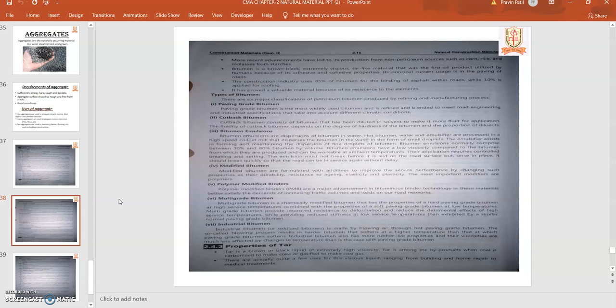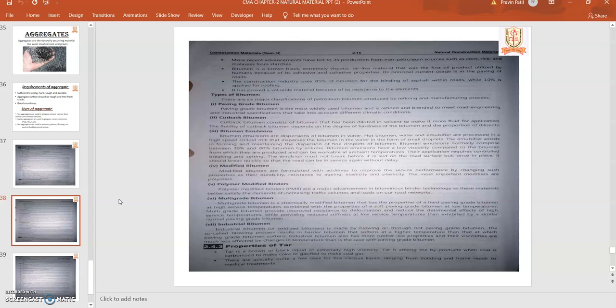As I said, it has good adhesive and cohesive properties, so it can bind aggregates, boulders, and cements easily, and that's why it can be used as a binding material for construction of roadways. The construction industry uses 85% of bitumen for binding of asphalt within the roads, while 10% is used for roofing. In roofing also it is a good material. It can resist the water that comes from the rain, and that's why it can be used.